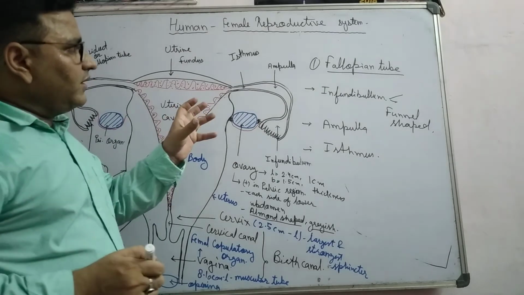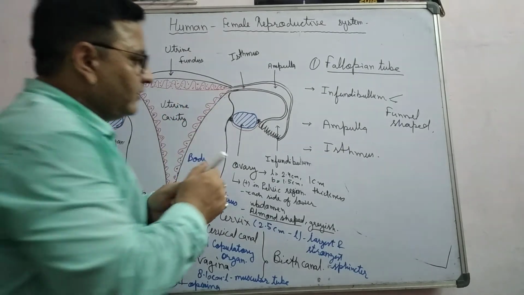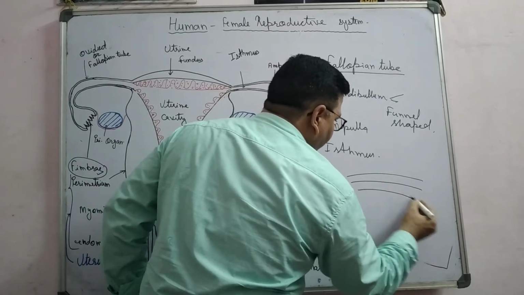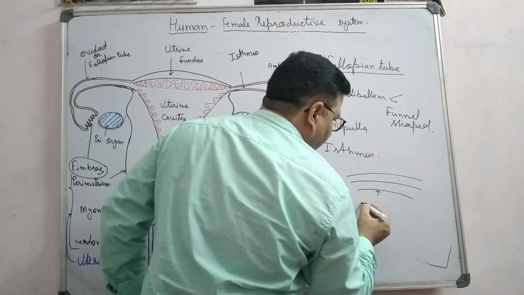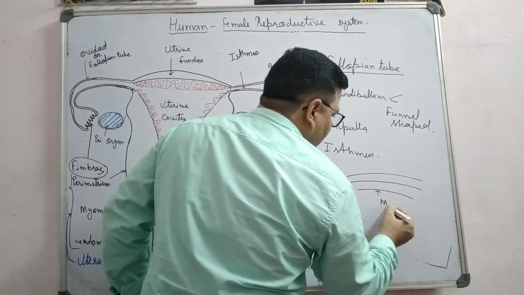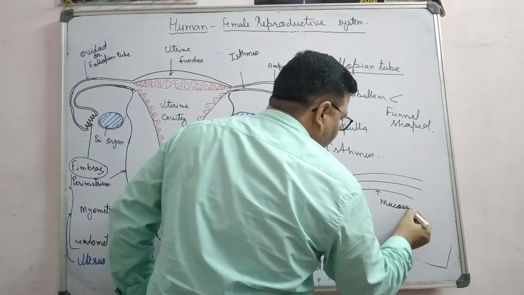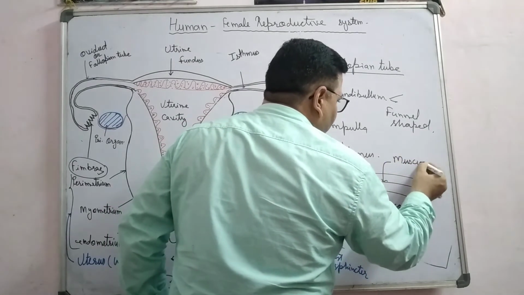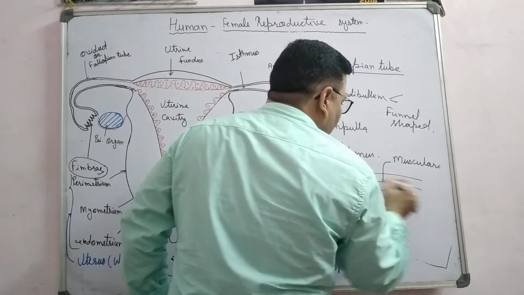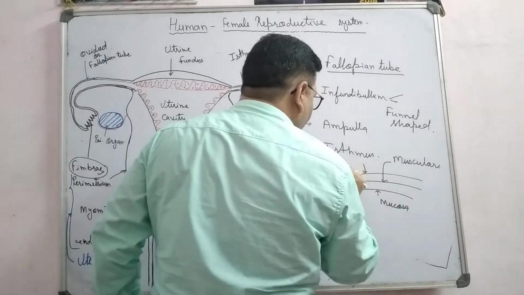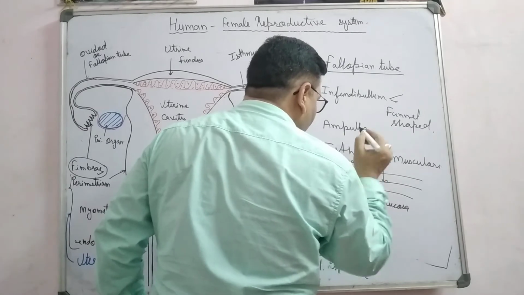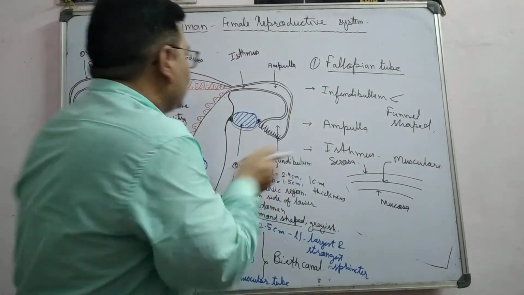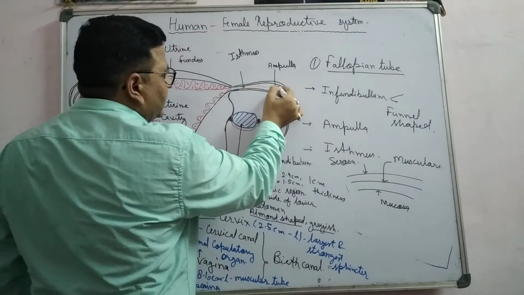If you observe, the fallopian tube is generally made up of three layers in its wall. The inner layer is mucosa, the middle layer is muscularis, and the outermost layer is serosa. This is the lumen.